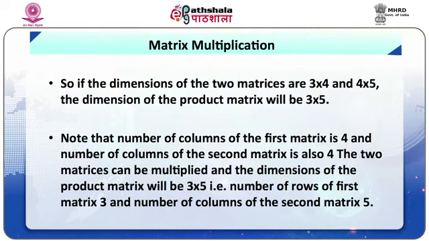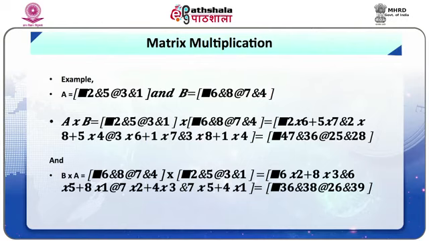So, if the dimensions of the two matrices are 3 by 4 and 4 by 5, the dimension of the product matrix will be 3 by 5. Note that the number of columns of the first matrix is 4 and the number of rows of the second matrix is also 4. The two matrices can be multiplied and the dimensions of the product matrix will be 3 by 5, that is, the number of rows of the first matrix, 3, and the number of columns of the second matrix, 5. Example: we will take a simple example of multiplication of two matrices A and B as given below.